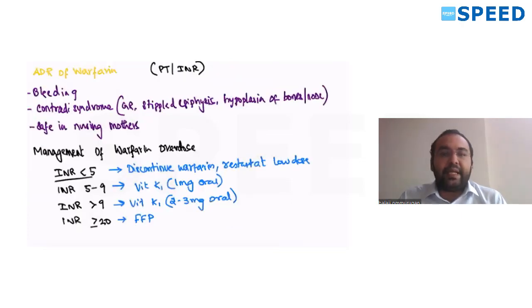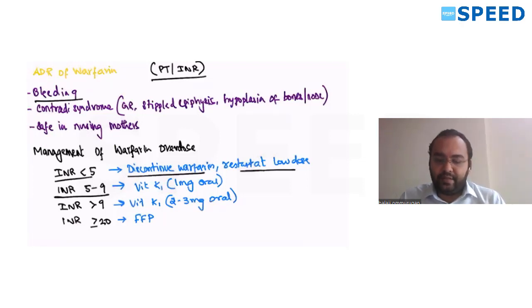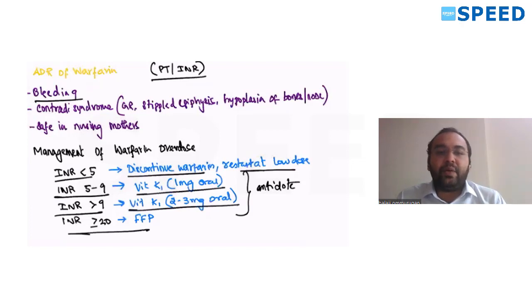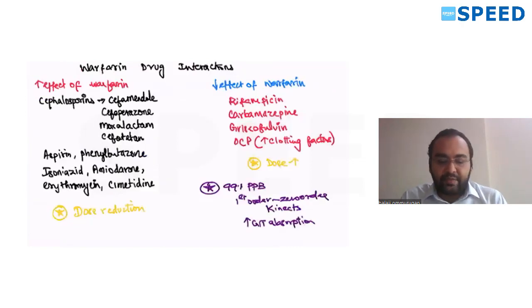PT-INR are the two measurements that can be done when you give warfarin. Bleeding is the most common side effect noted. If INR is less than 5, you discontinue warfarin and restart at a low dose. If INR is 5 to 9, vitamin K 1 mg oral should be given. If greater than 9, 2 to 3 mg oral vitamin K should be given. So vitamin K is an antidote actually. Whereas if INR is greater than or equal to 20, FFP, fresh frozen plasma, with these factors 2, 7, 9 and 10 should be given. Okay. So the effect of warfarin increases with cephalosporins.